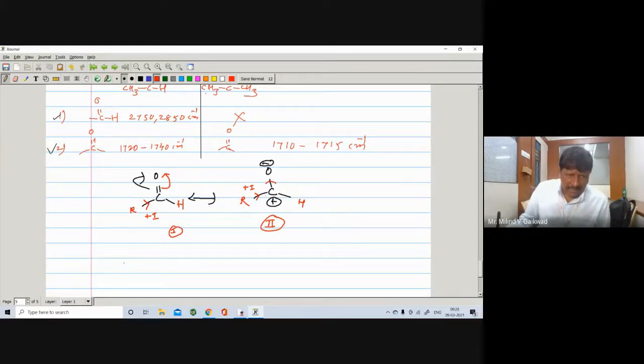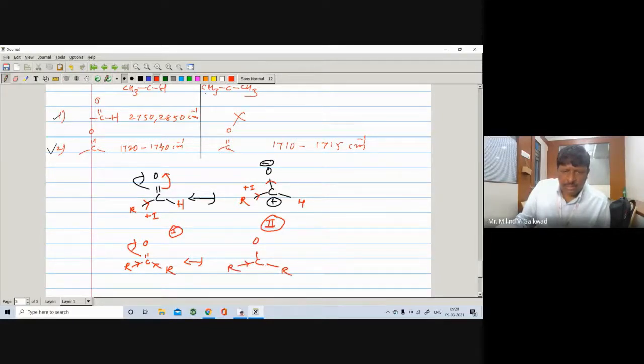But at the same time, if you take the carbonyl group C double bond O in a ketone, there is the presence of two R groups, which exhibit plus I effect. So it will open the pi bond very easily as compared to the first one, and there is a formation of the second structure, and the second structure is found to be more stable.